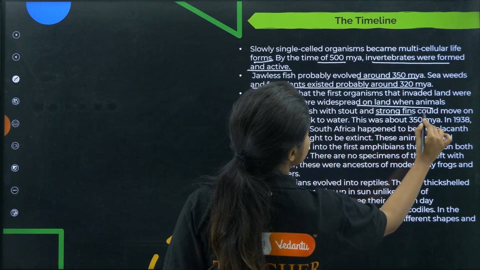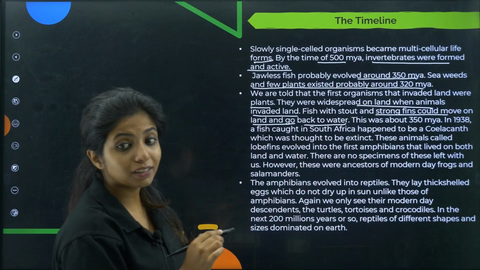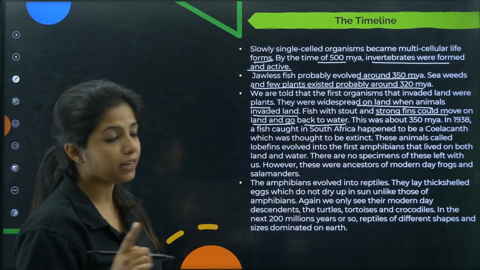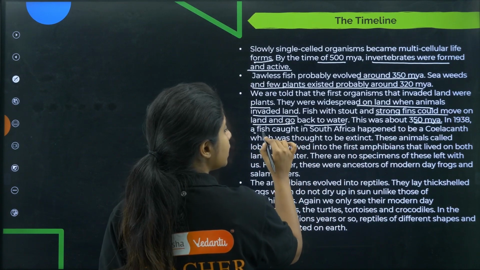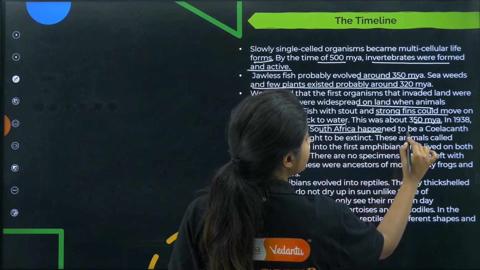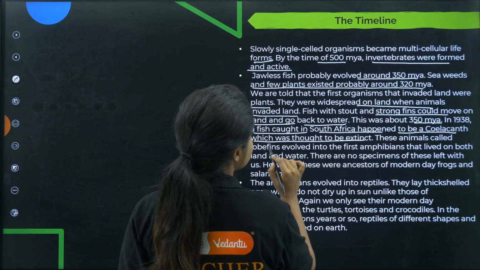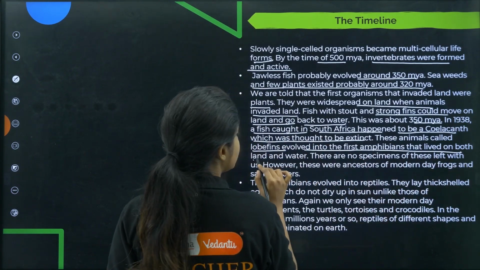Fish with stout and strong fins could move on land and go back to water. What is this fish? I told you there is a link. Okay, there's a lobfin, I told you, right? This was about 350 million years ago. In 1938, a fish caught in South Africa happened to be a coelacanth, which was thought to be extinct. These animals, known as lobfins, evolved into the first amphibians that lived on both land and water.